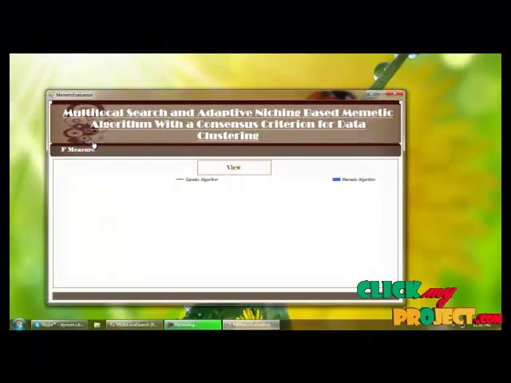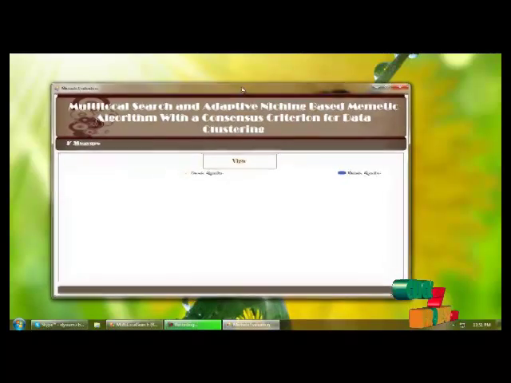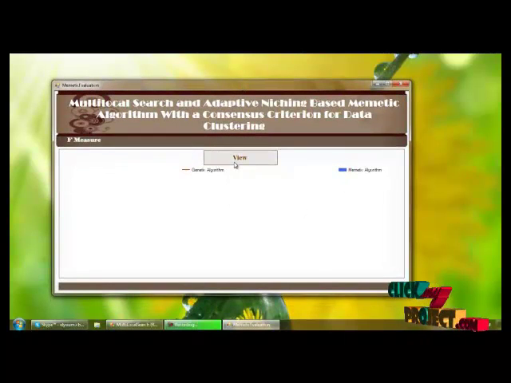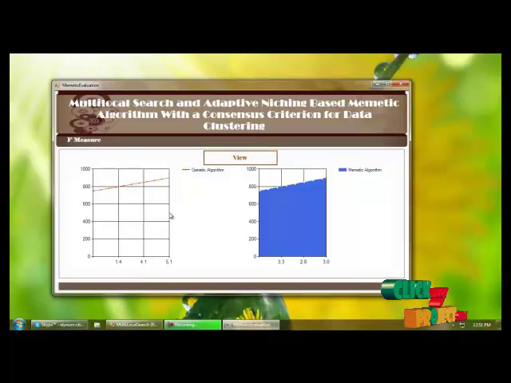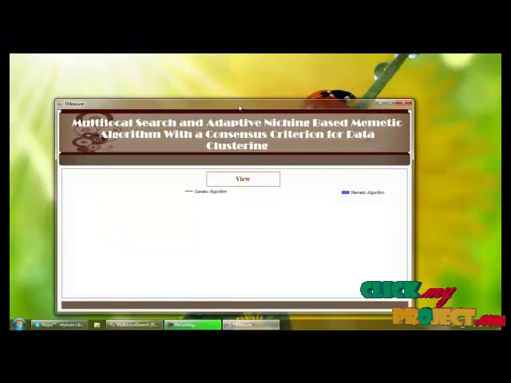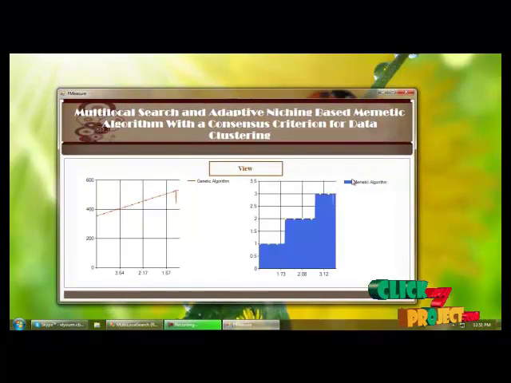And next one is the specificity evaluation. In the specificity evaluation, we are getting the memetic and genetic algorithm results based on specificity, and this is done based on the memetic and genetic adaptive methods. And finally, we are measuring the F measure based on the genetic and memetic algorithm. This is the result we get based on the algorithms.